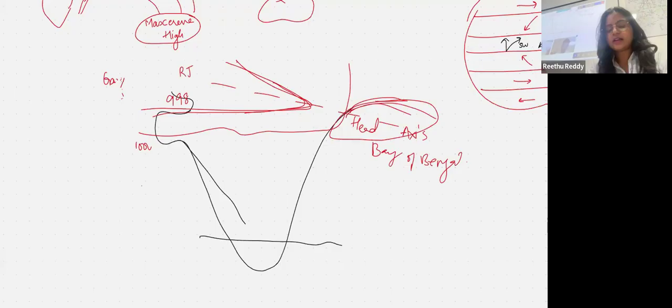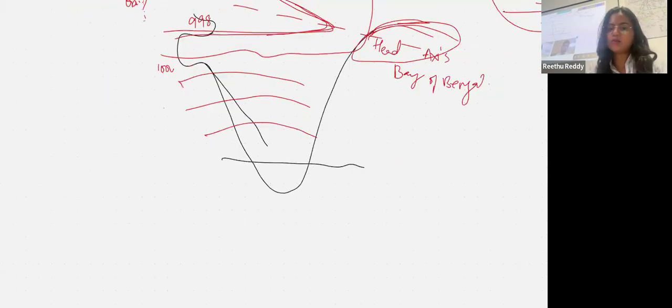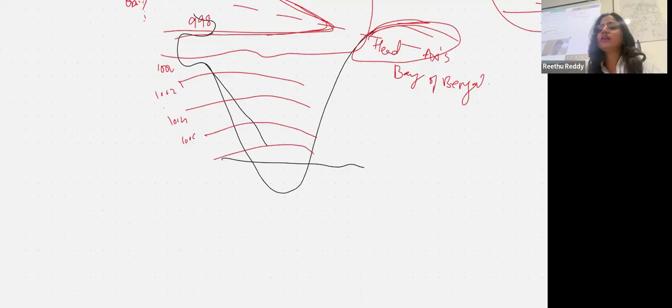Anyway, there is again a bunch of isobars here on the western coast, and this is a shallow ridge. So this is 1002, 1004, 1006, and 1008. The isobar probably would have been this way, but it's an extension where the pressure along the ridge is higher than its surroundings. So you have a shallow ridge along the western coast of India.